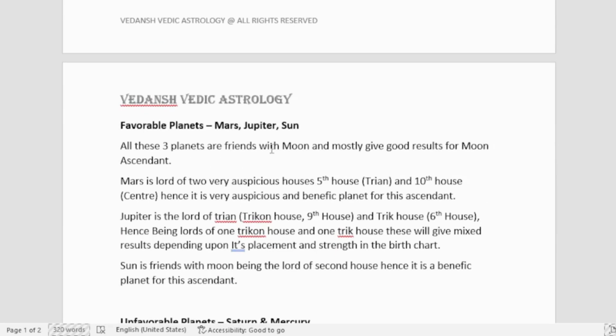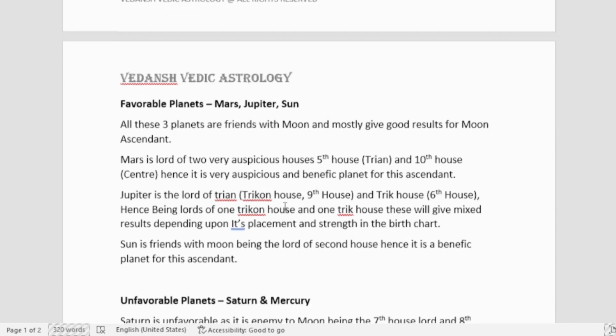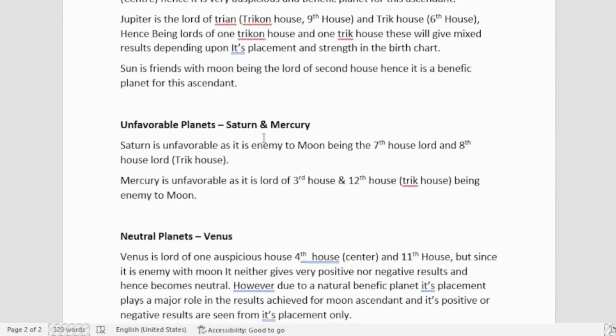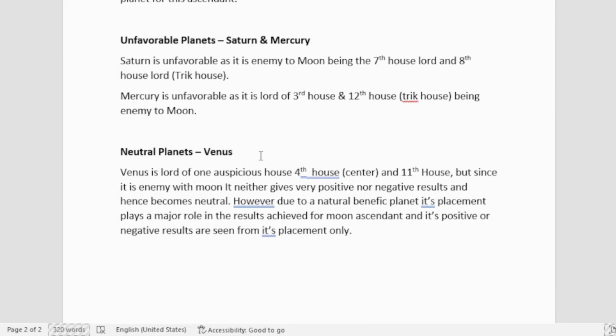Then we have all the details here: favorable planets Mars, Jupiter and Sun, unfavorable or malefic planets Saturn and Mercury, neutral planet Venus.